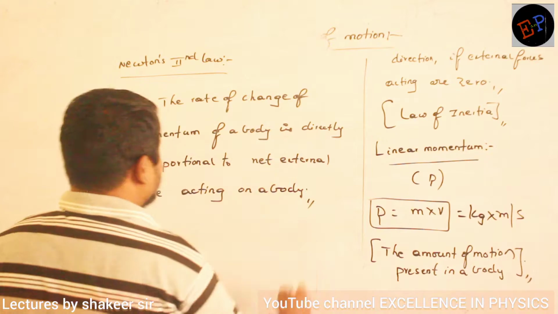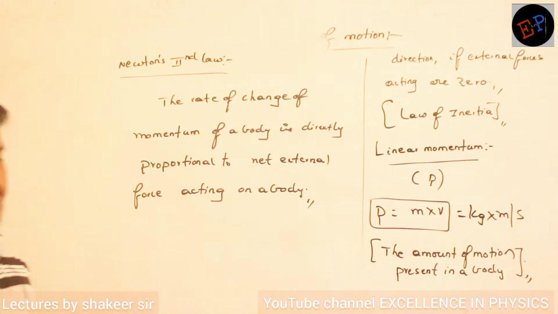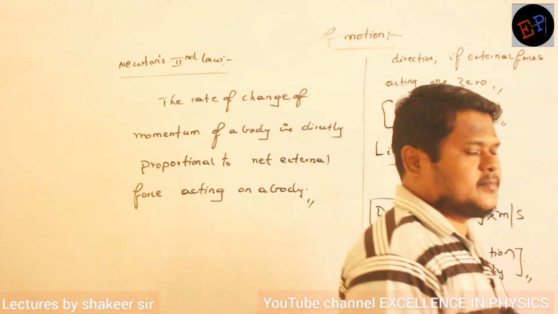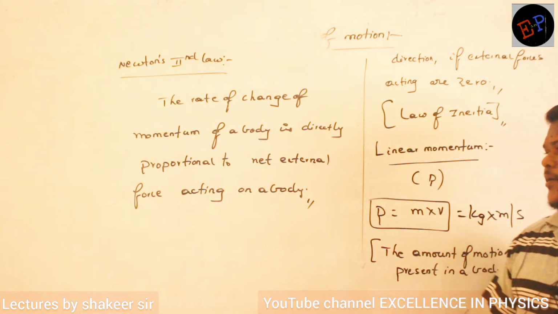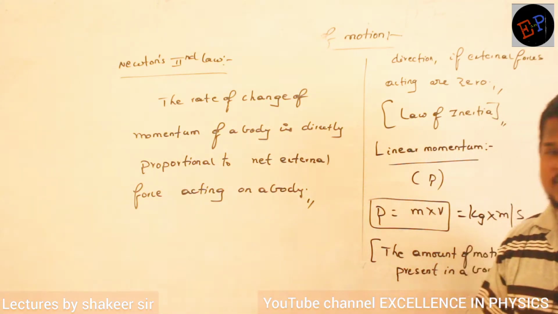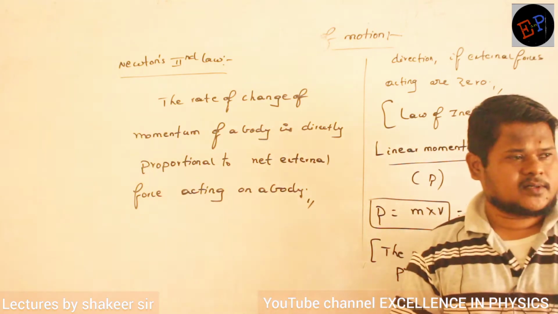Are you able to understand? So this is called the statement of Newton's second law. The rate of change of momentum of a body is directly proportional to the net external force acting on a body or on a system.